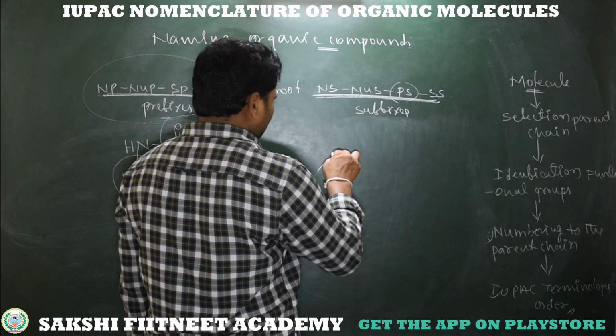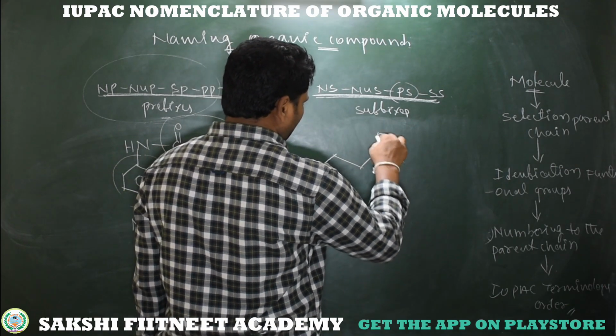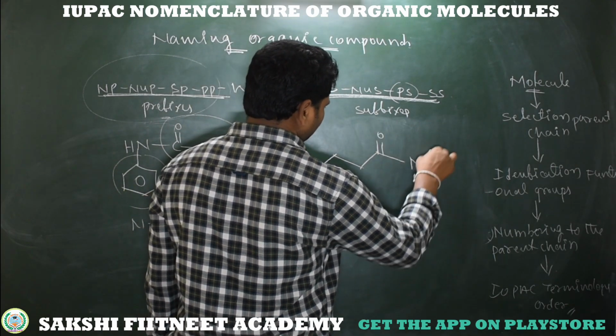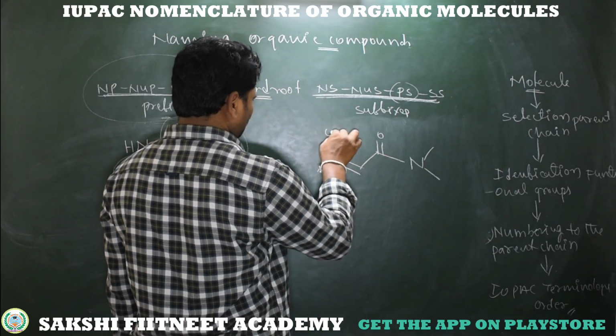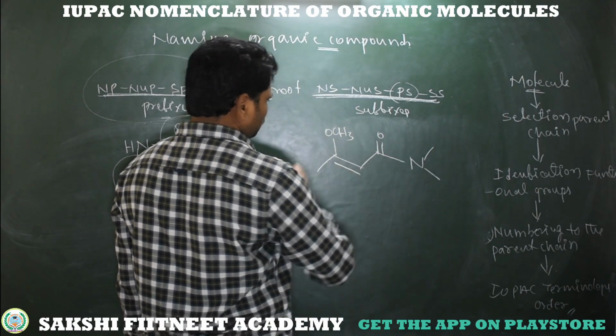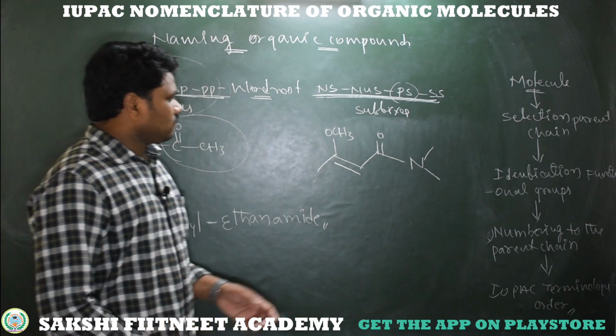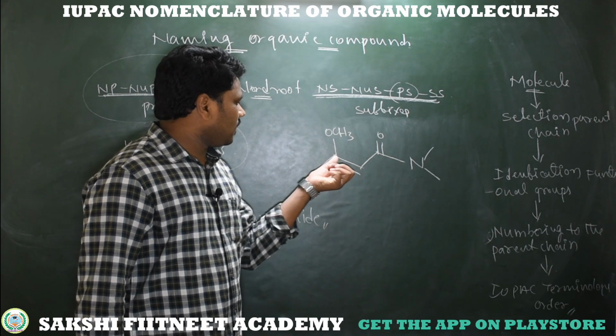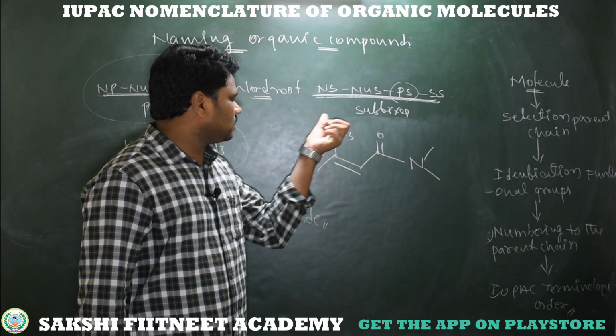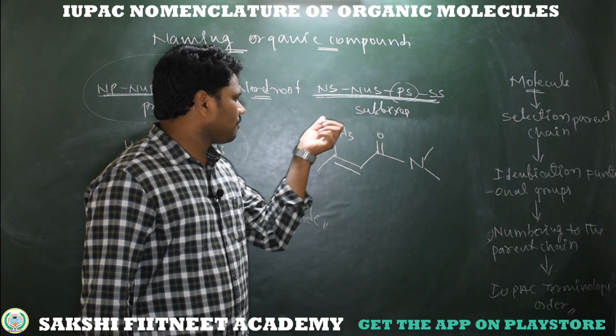This is an amide functional group which has a phenyl substituent at the nitrogen position. Next, here I am taking a simple molecule. So this is a compound which has C double bond O, N, the amide functional group, and here we have R-O-R, an ether. That means we can take this as a substituent.